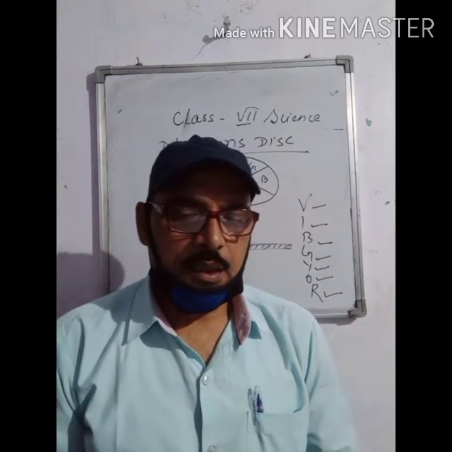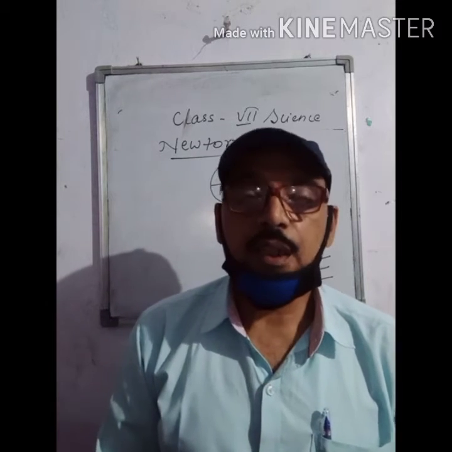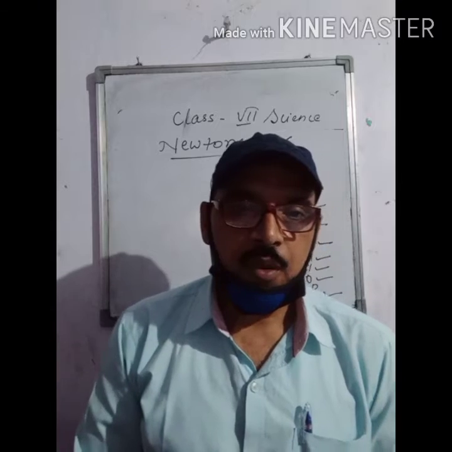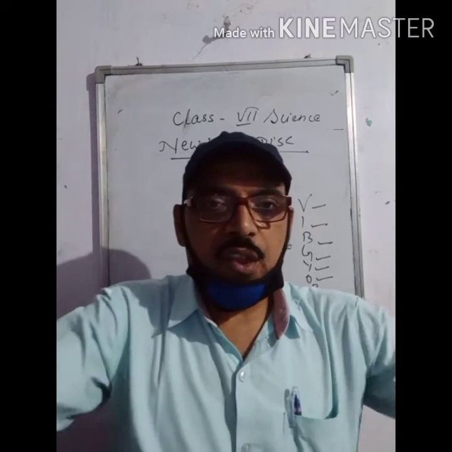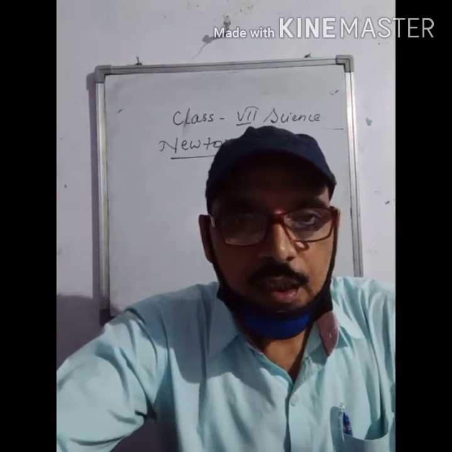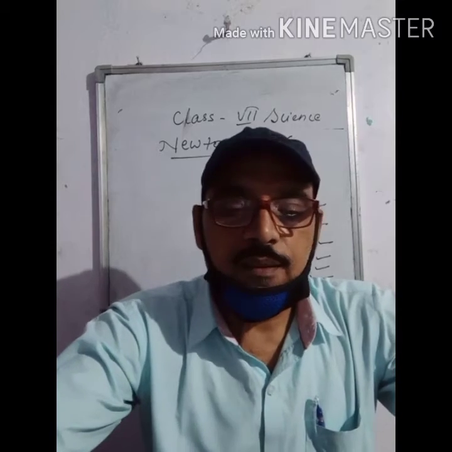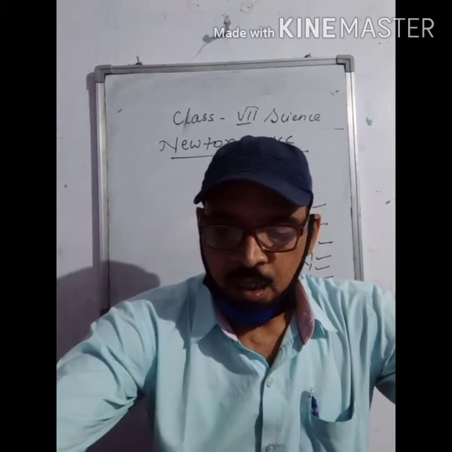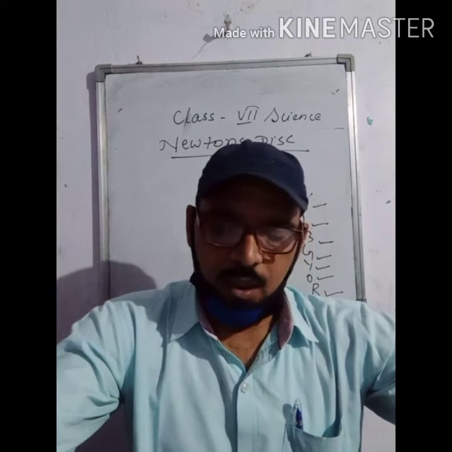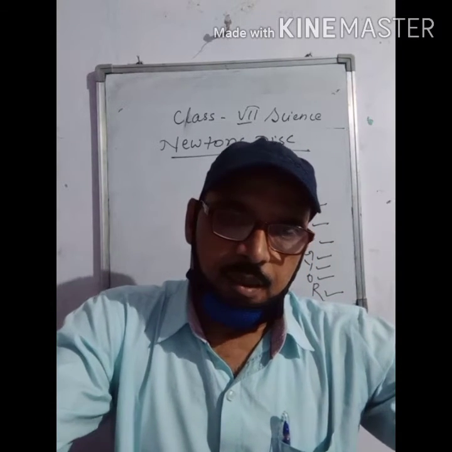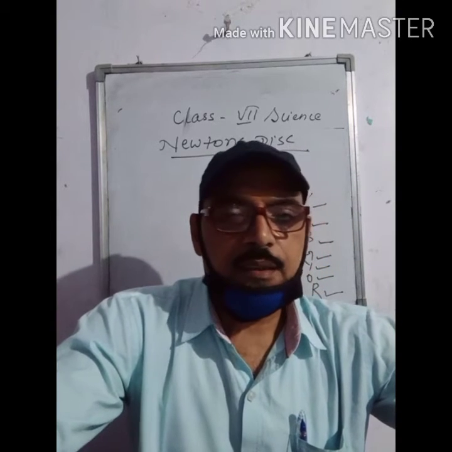This was the disc made by Newton for the first time to prove that white color is a mixture of 7 colors. This disc is called Newton's disc. Students, Newton's disc shows that on mixing the 7 constituent colors, we get white color.